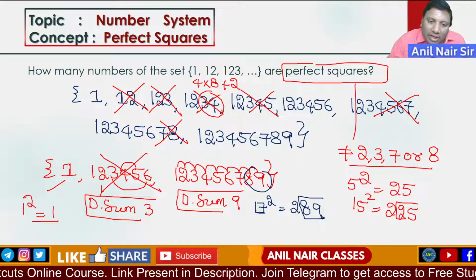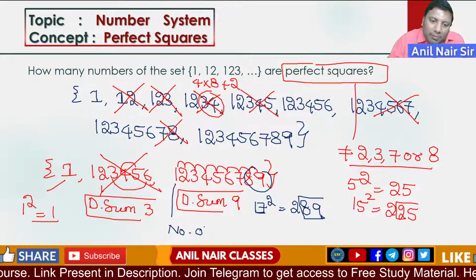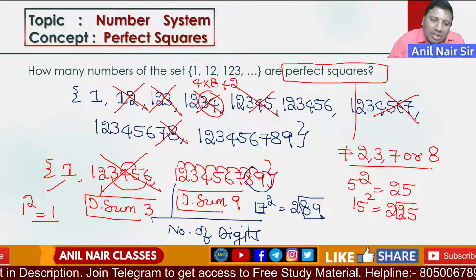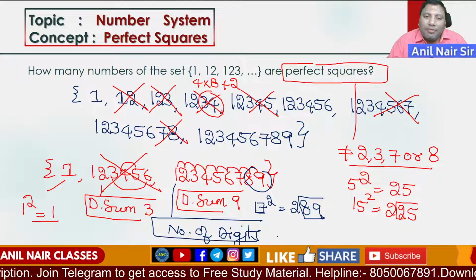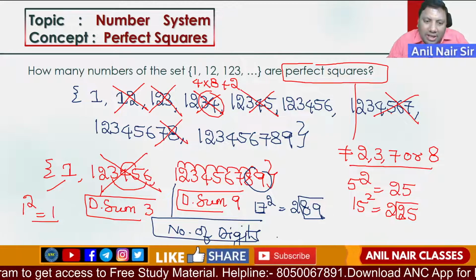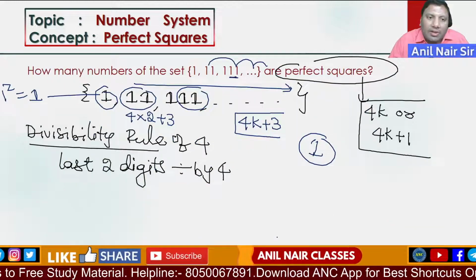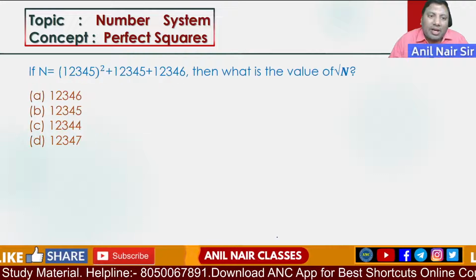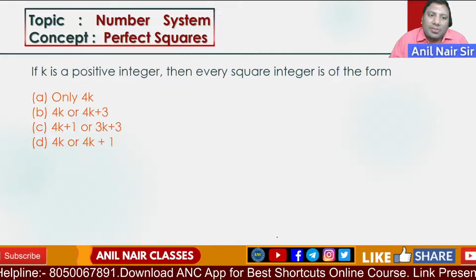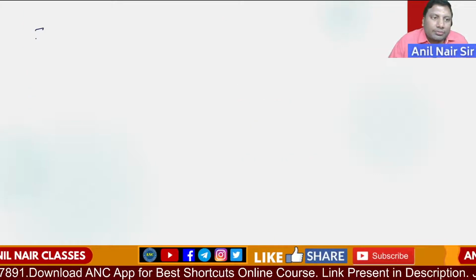Now here, if we use one logic, how to find the number of digits in the square root of this number, I will explain this logic, then I will come back to it. Very interesting. First I will explain the concept, then we will see whether the number is a perfect square or not. Let me use an empty slide, then I will explain the concept. Now listen carefully.